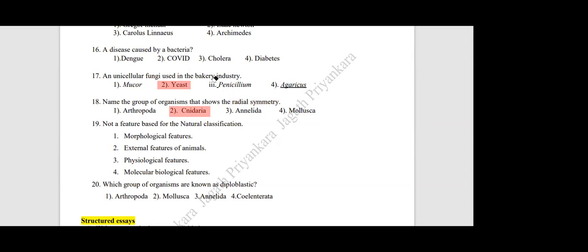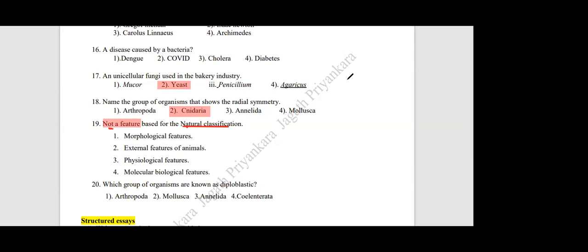Next one, question number 19. Not a feature based on the natural classification. Natural classification is based on what? They have given morphological features, molecular features, external features of animals, physiological features. So they are asking which is not.